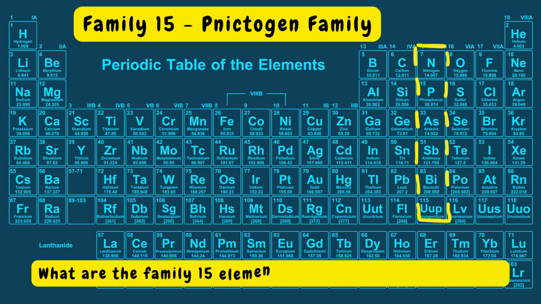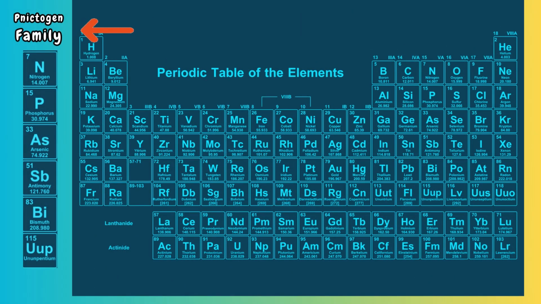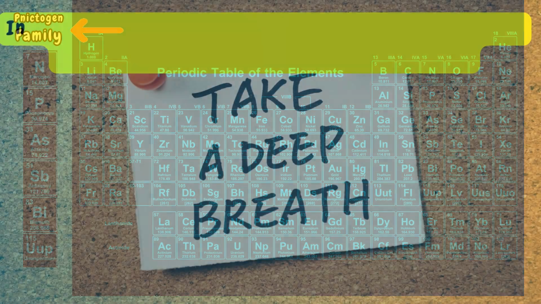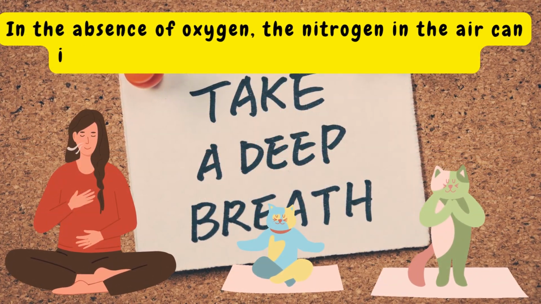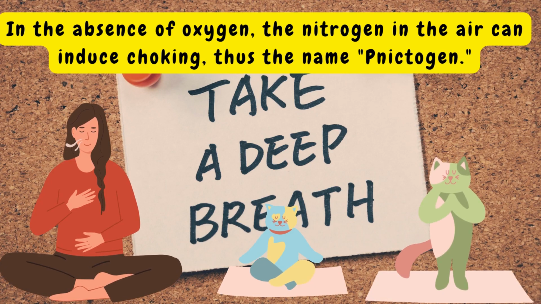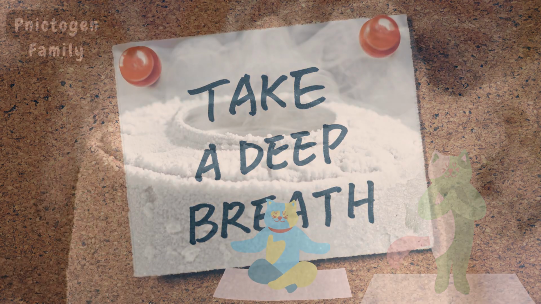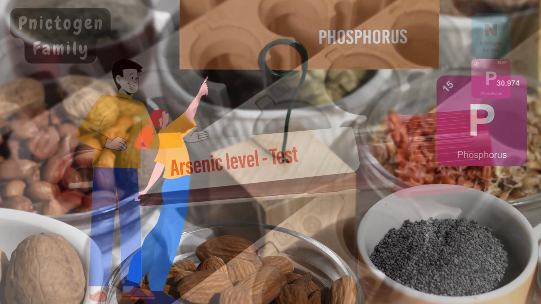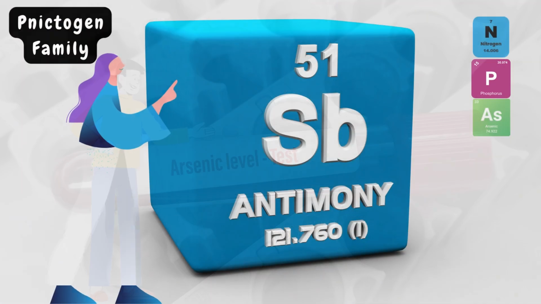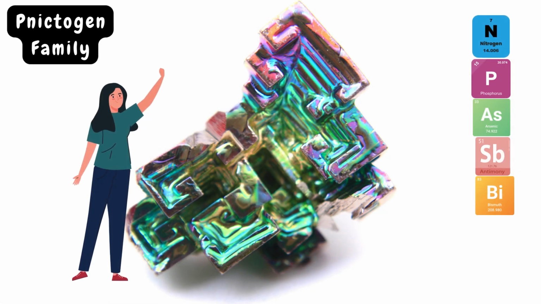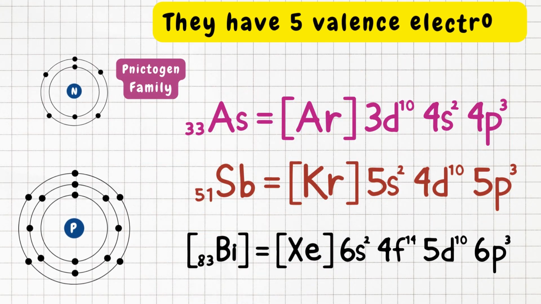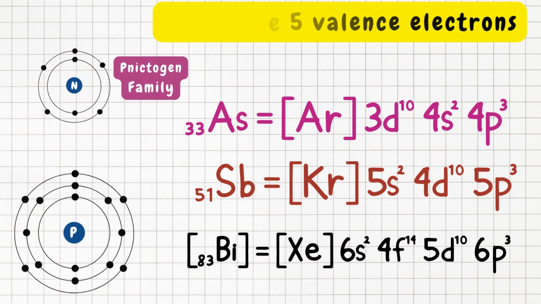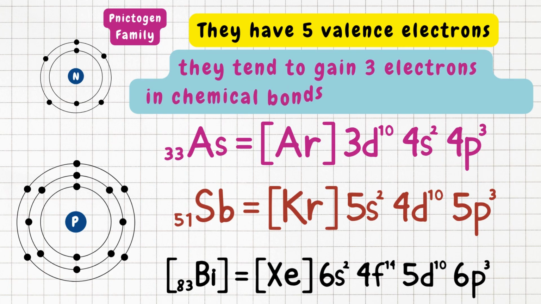What are the family 15 elements, their properties and uses? Family 15 is the nitrogen family or the pnictogen family. In the absence of oxygen, the nitrogen in the air can induce choking, thus the name pnictogen. The elements are nitrogen, N, phosphorus, P, arsenic, As, antimony, Sb, and bismuth, Bi. They all have 5 valence electrons. They tend to gain 3 electrons in chemical bonds and become 3 minus ions.